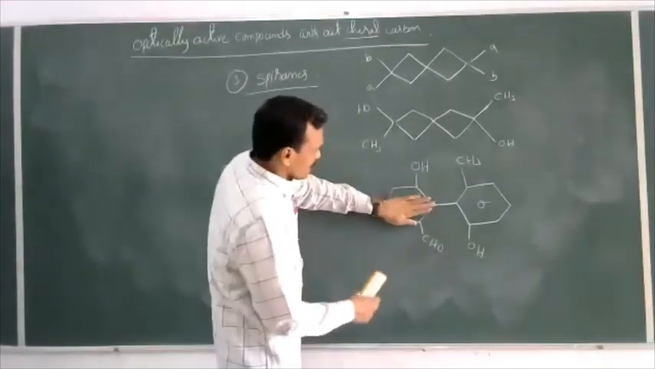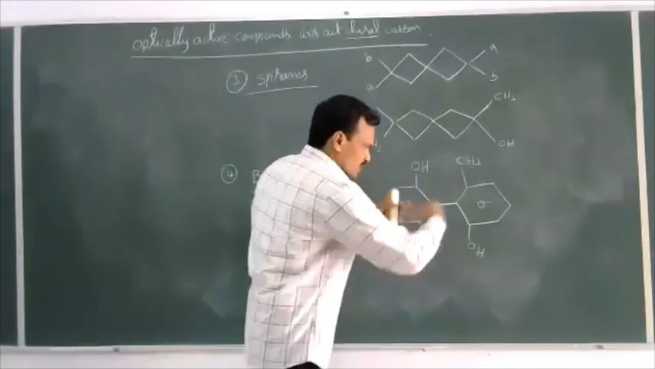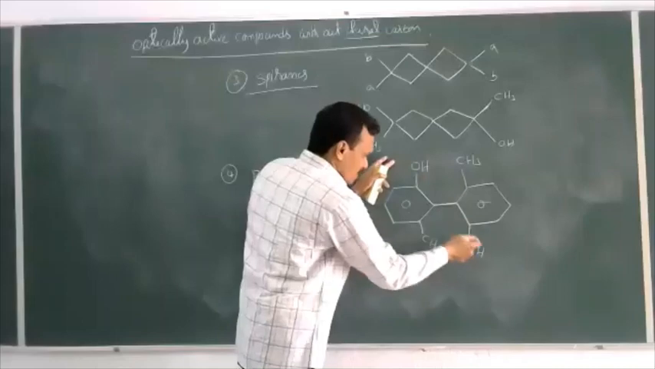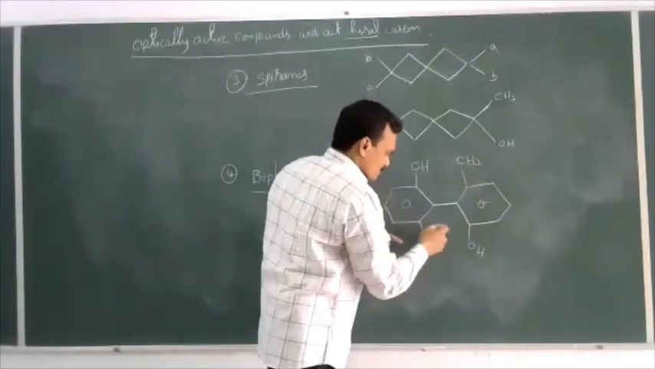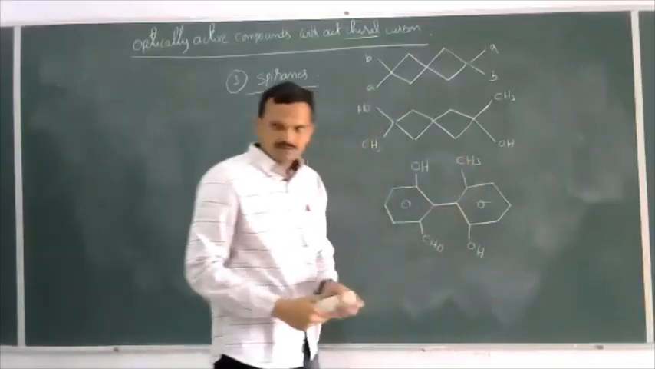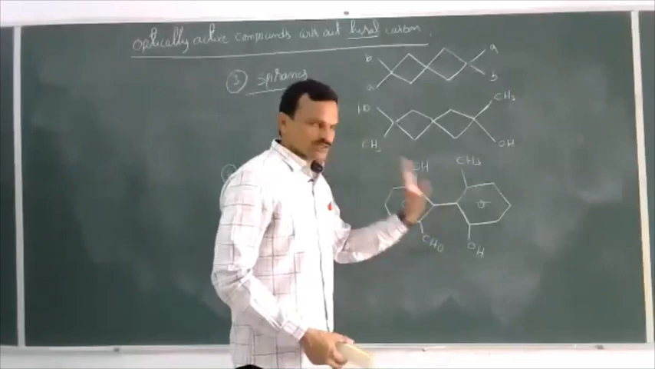Suppose this lies in the plane, this lies perpendicular to the plane actually. If you rotate the molecule to get the planar structure, this group and this group repel each other due to steric hindrance. And this group and this group repel each other due to steric hindrance. So planarity is not possible. The molecule possesses a 3-dimensional structure only.